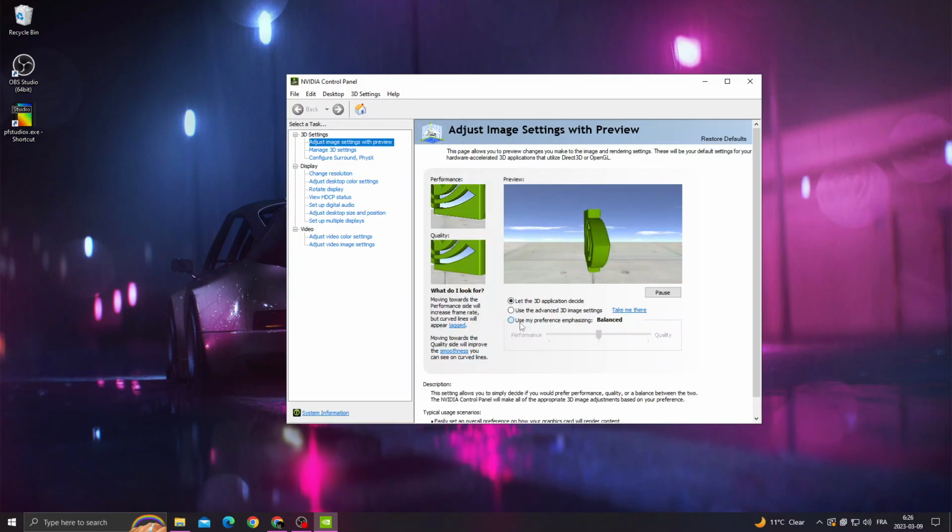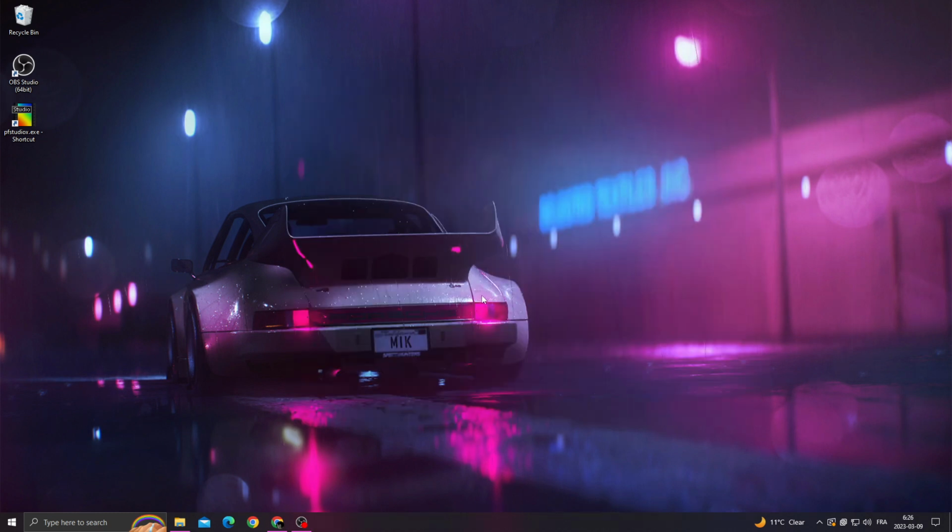Then click use my preference, move it to performance and click apply, and that's it. Restart your PC and you will find that your problem is fixed.